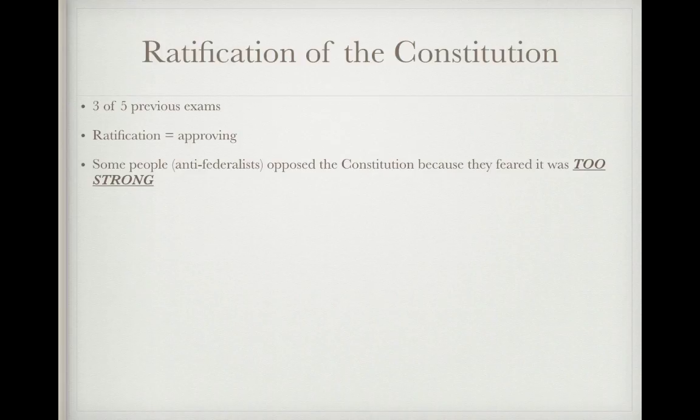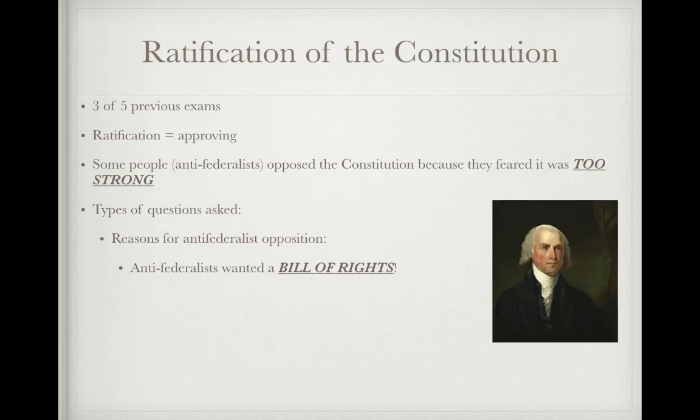All right, ratification of the Constitution, 3 out of 5 previous exams. Ratifying means to approve. So some people, known as anti-federalists, opposed the Constitution because they feared it was too strong. Federal means national government. Anti-federalists were afraid of the national government. So types of questions asked. Reasons for anti-federalist opposition. They wanted a Bill of Rights, and ultimately this dude, James Madison, will help create them.